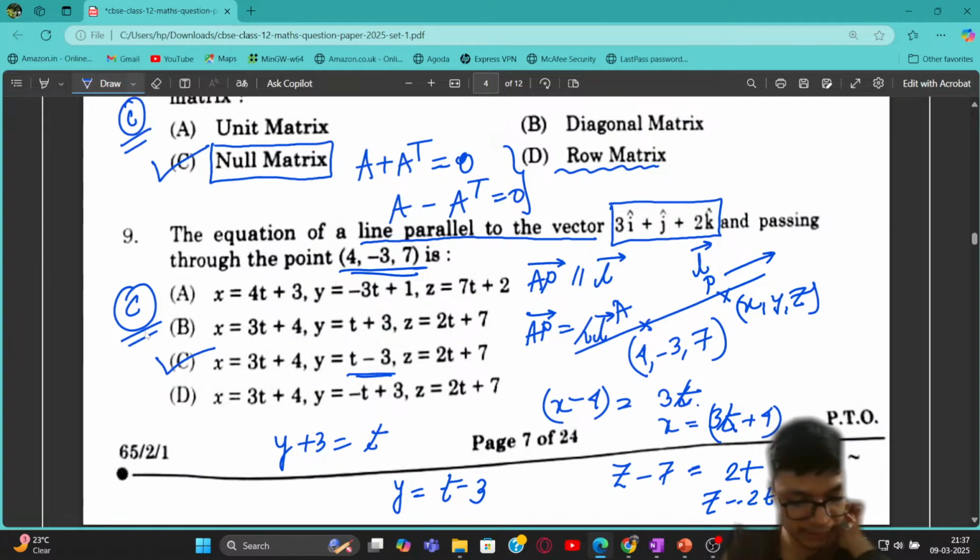I hope you can understand this part. Please let me know if you have any questions. Very simple, right? Straightforward problem.